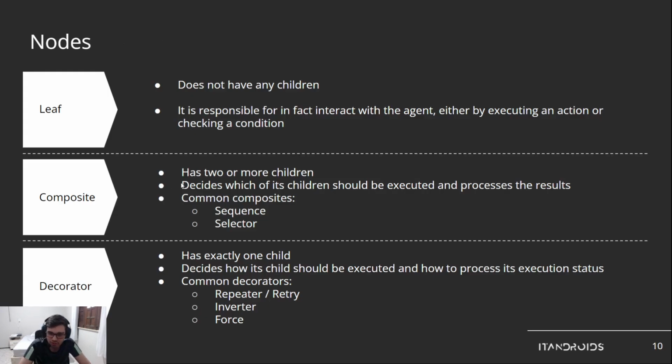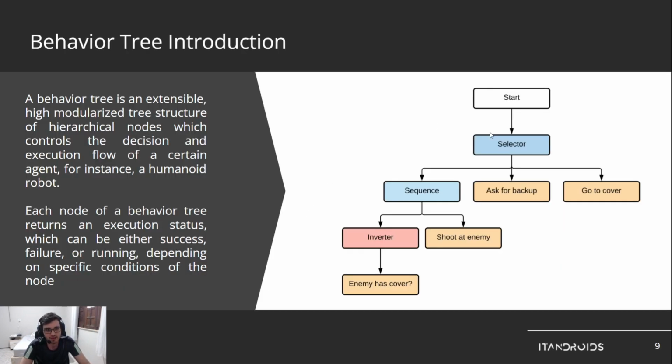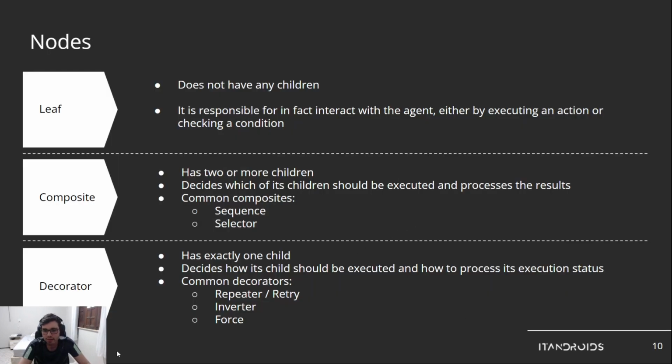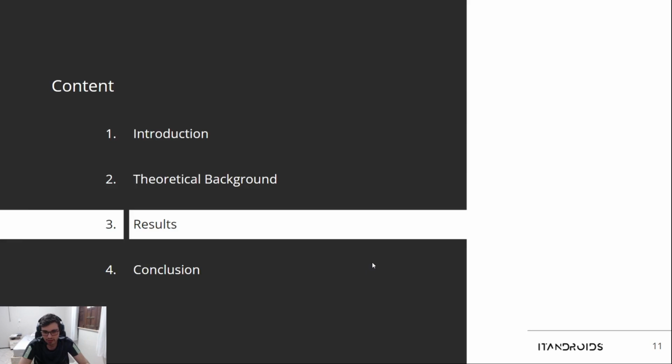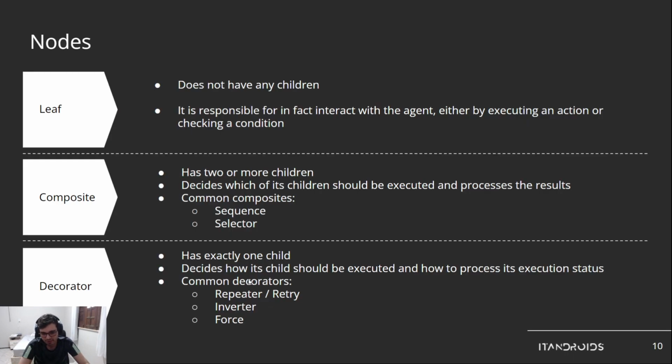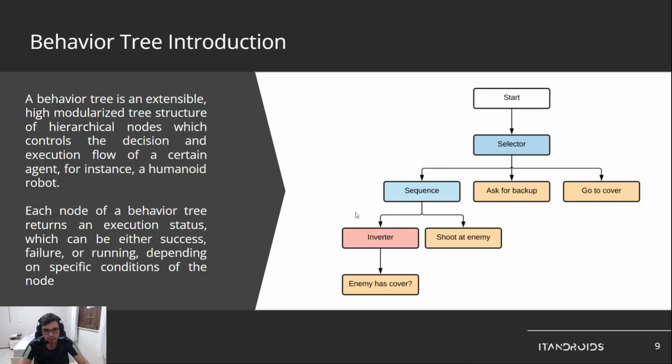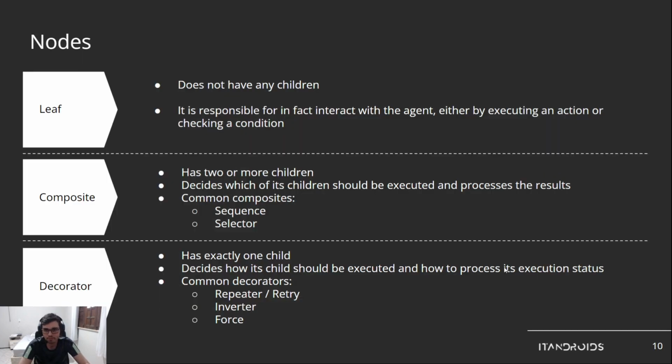Composite has two or more children. It decides which of its children should be executed and then processes the results. Common composites are selector, which is illustrated here, and sequence, which is also here. And decorator has exactly one child, and it decides how its child should be executed and how to process its execution status. So common decorators are repeater, inverter, and force. For example, here we have an inverter, which is a decorator in this example.